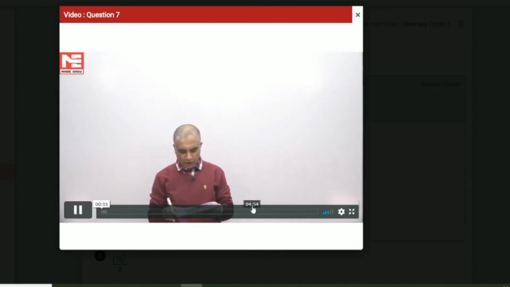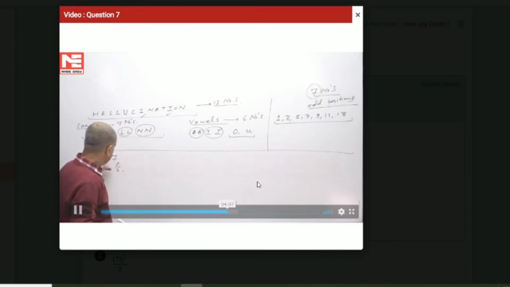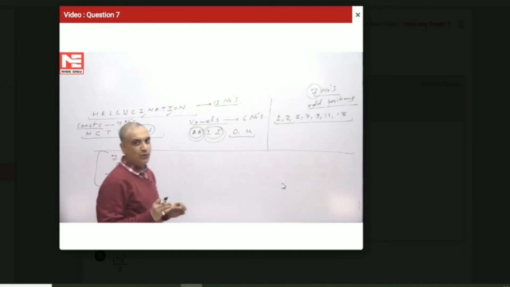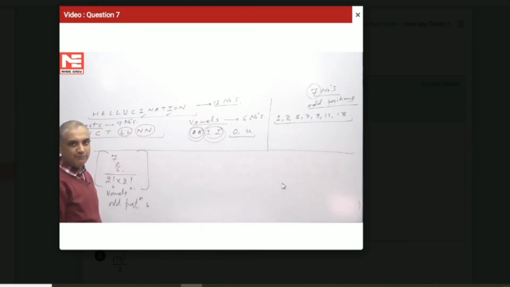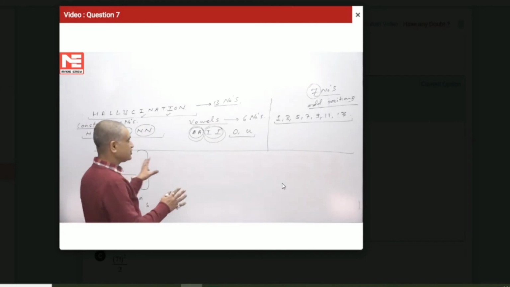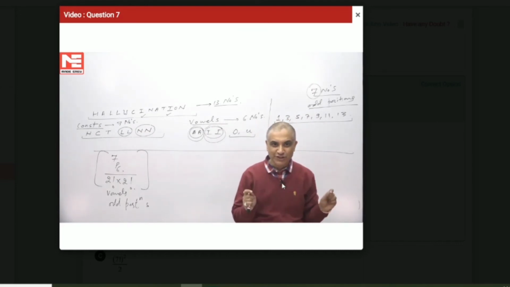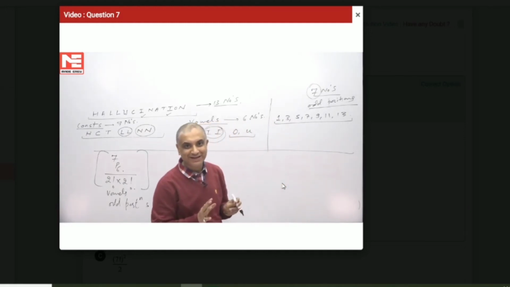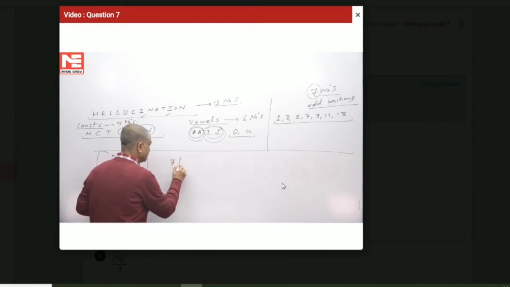all the vowels occupy the odd places, how many words can be formed? It's a problem on arrangement, right? Now let us see what will happen to the remaining consonants. So vowels have occupied their positions, which are odd positions. 6 positions have been occupied among these 7. Now left are 7 positions and 7 consonants. Vowels have occupied 6 positions. Remaining are 7 consonants and 7 positions. 7 consonants and 7 positions can be arranged in 7 factorial ways,